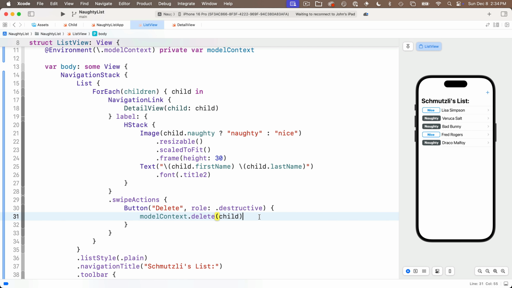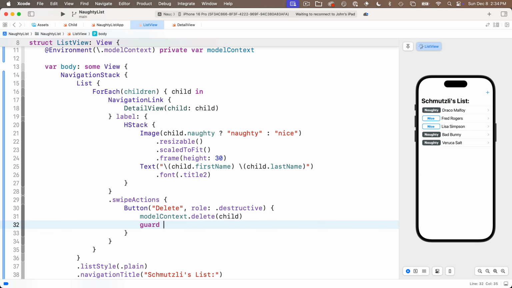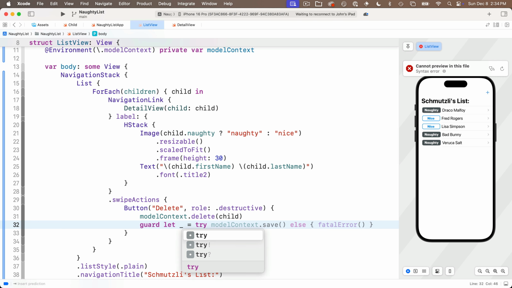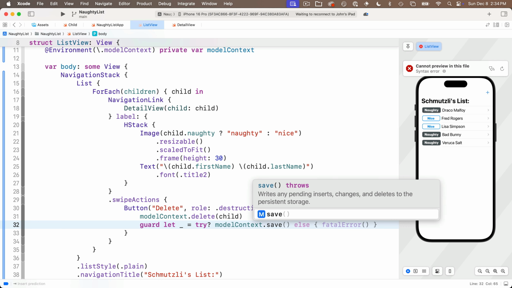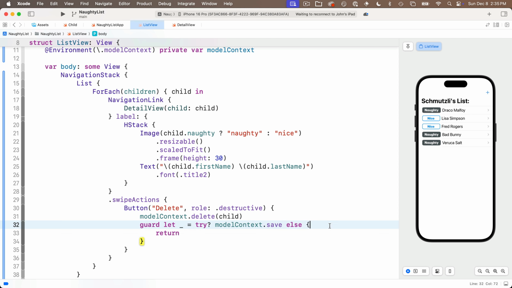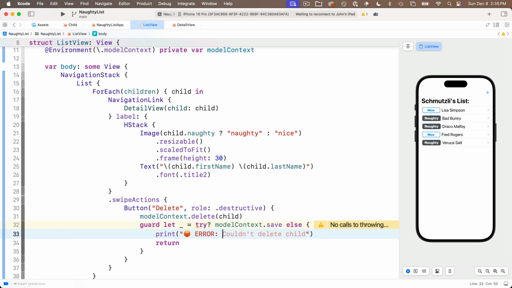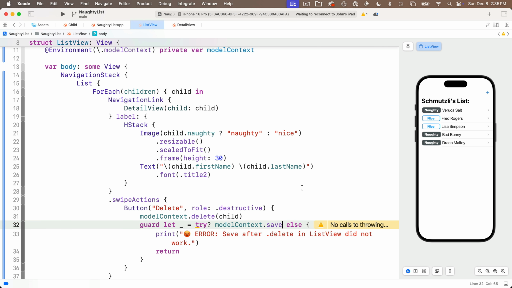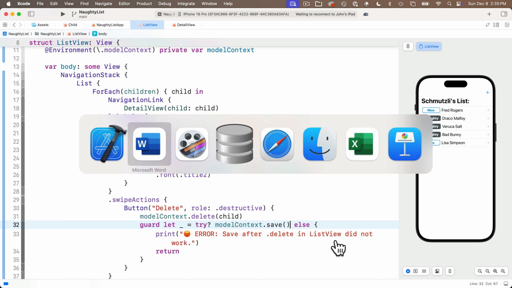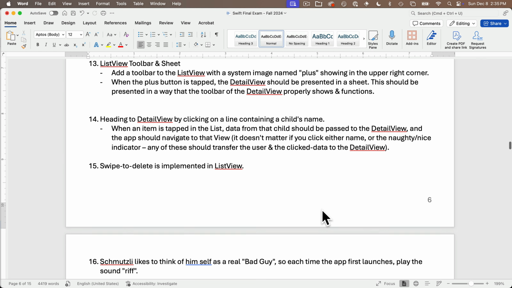Now again, I always recommend to force this in the simulator, so we'll say guard let _ = try? modelContext.save else, open and close curlies with a return, and above that we'll print an angry emoji, error, save after delete in list view did not work. And I forgot my parentheses around the save, that's why I'm getting a warning. So this is looking good, but let's finish off question 16 and then try things out.